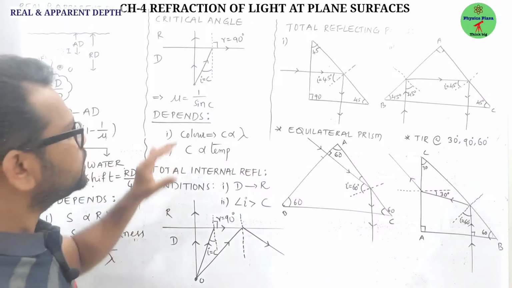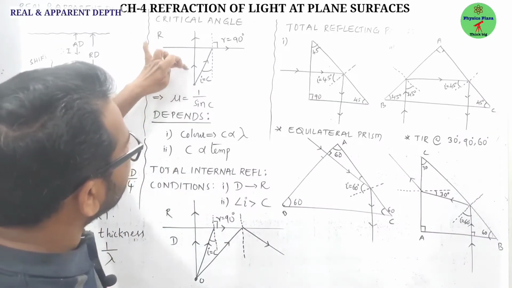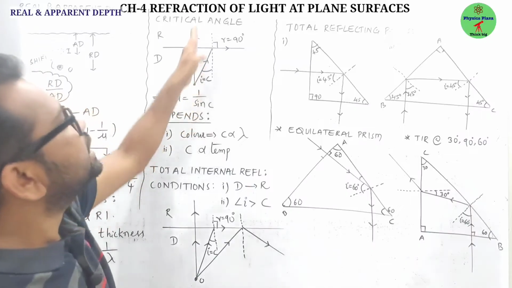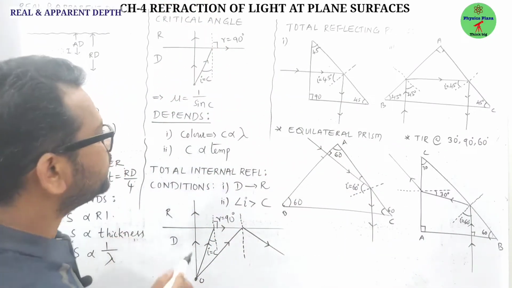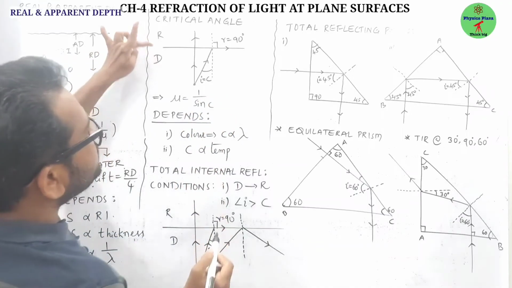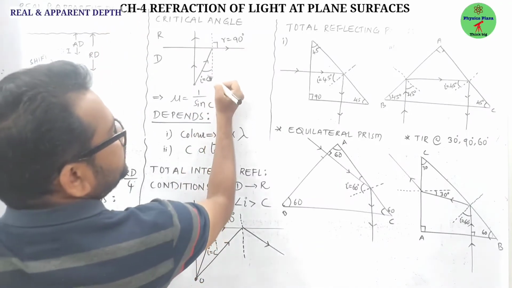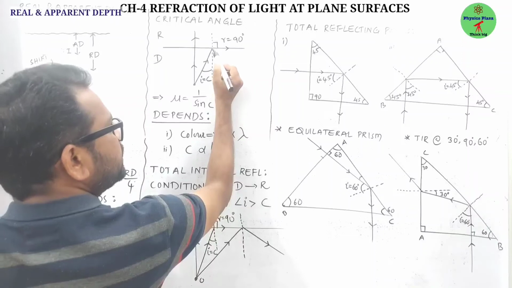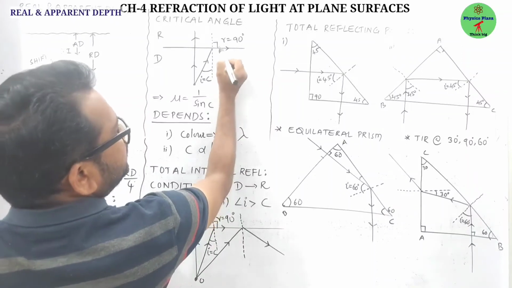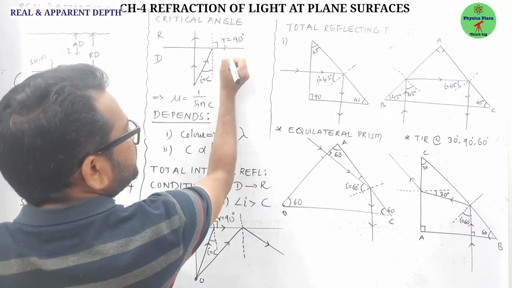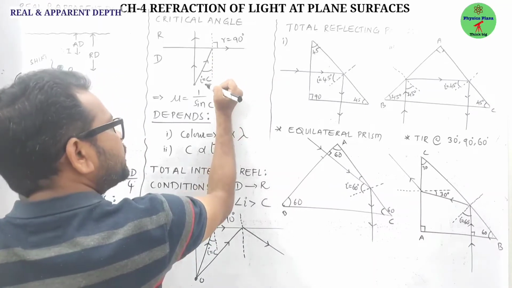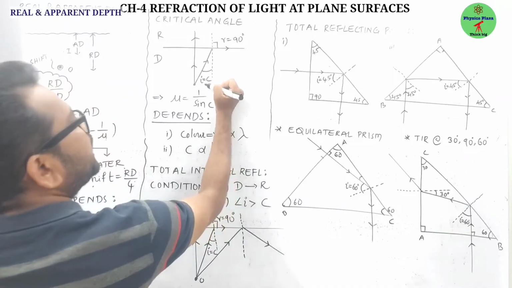Now come to the critical angle. Very important. Children, whenever light is incident normal to the interface between two mediums, it will go undeviated. That is a no refraction case. And look here: a light ray is moving from a denser to a rarer medium and is incident at a certain angle such that the light ray grazes the interface, hence the angle of refraction will be 90 degrees. That particular angle of incidence we call the critical angle.